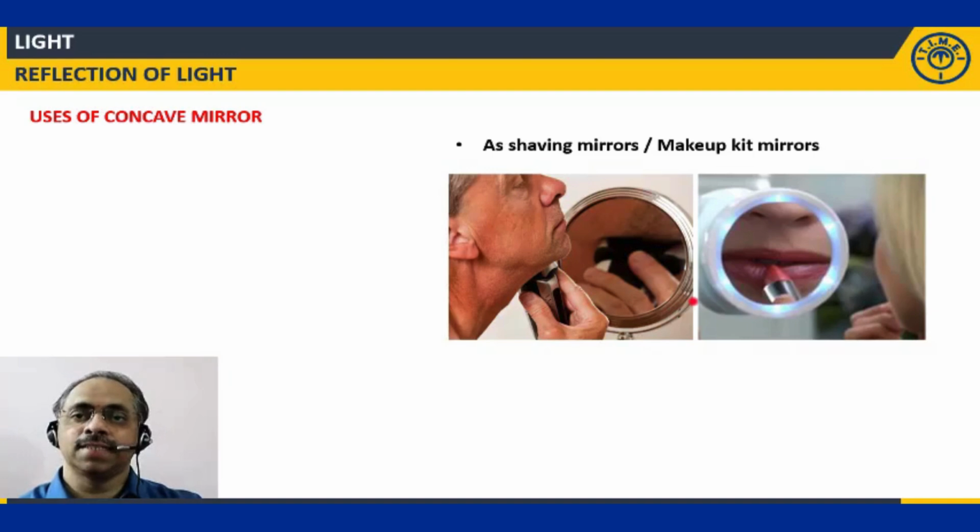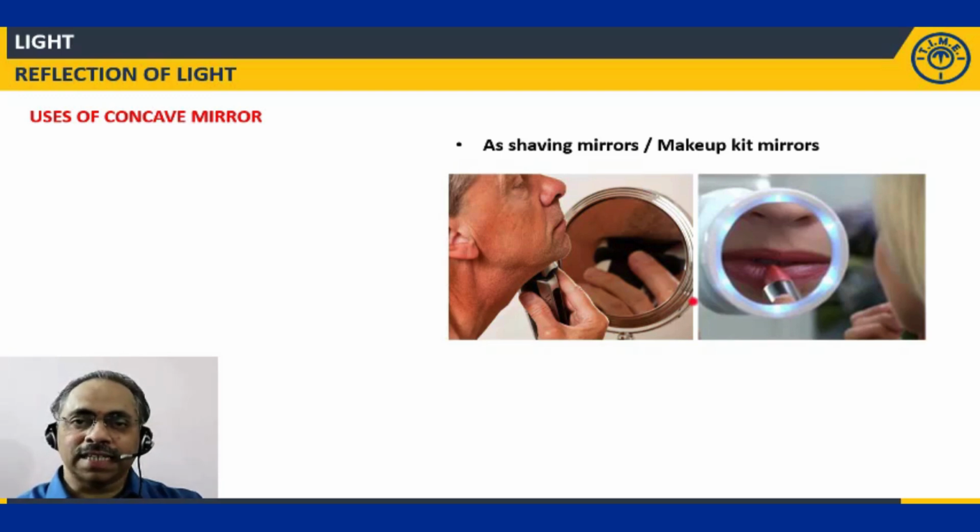If we want to look at a bigger image of ours, we need to take the help of a concave mirror. And how much distance should we maintain? We should maintain the distance between the face and the mirror to be less than the focal length. Then only we will be able to have a virtual magnified image.